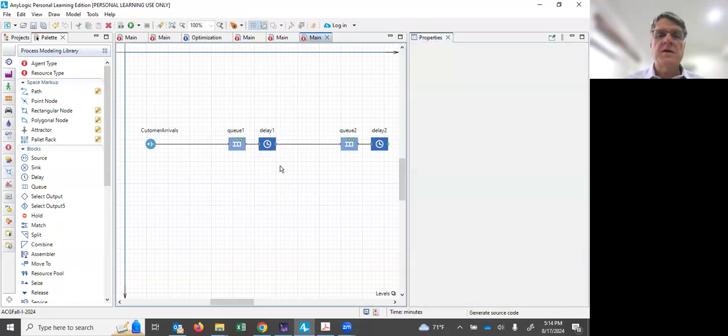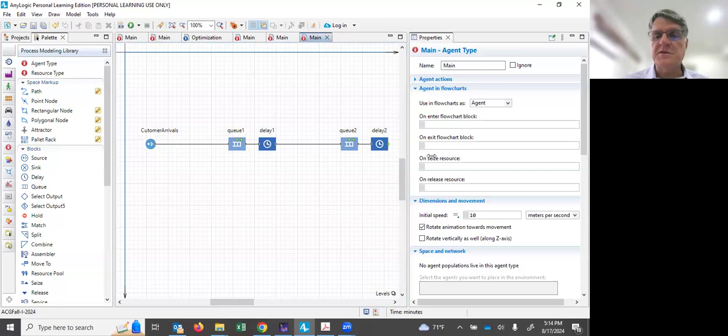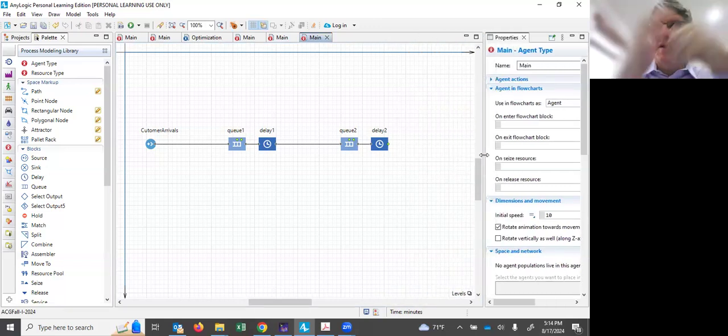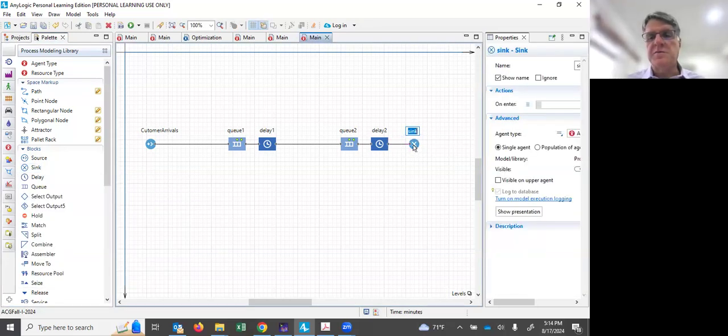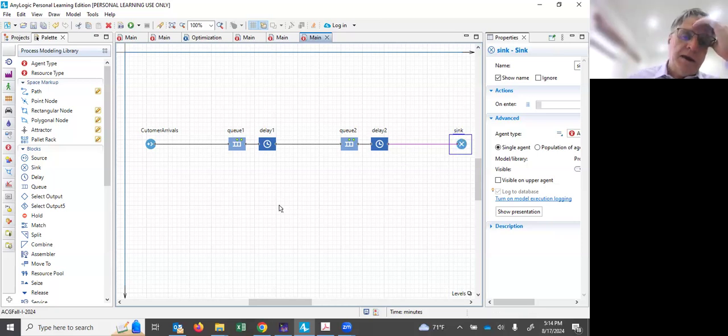Part of this process is to show you the difficulties that may arise as I try to get this thing working, so we may have some issues with debugging. Before I can run this model, I need to put in a sink block. This is just where good customers go to die, essentially. Once they've completed processing, they're just disposed of. So we'll call that sink. I'm going to run this just to see if it fails, and we'll look at the debugging piece of it. But it's not going to do too much for us.